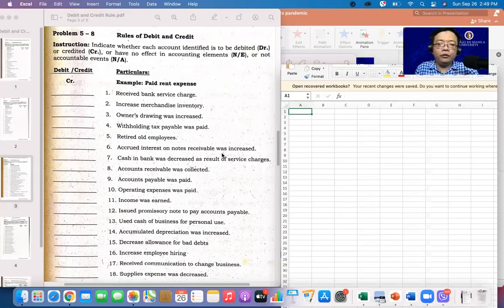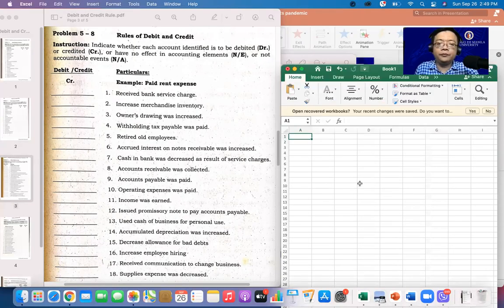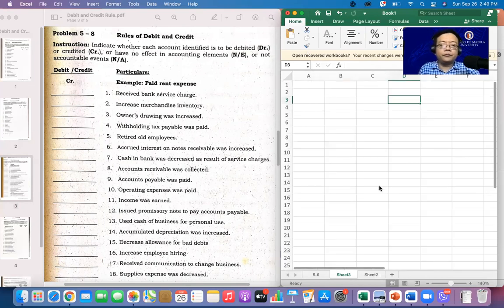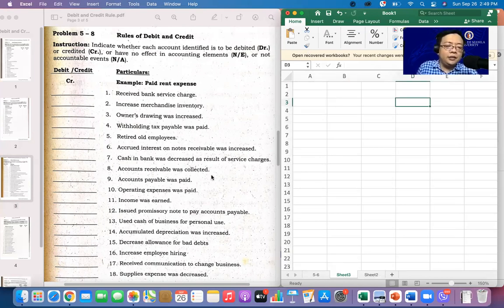Alright. 5-7 or 5-8, sorry. Alright. Instructions for the 5-8 is this one.